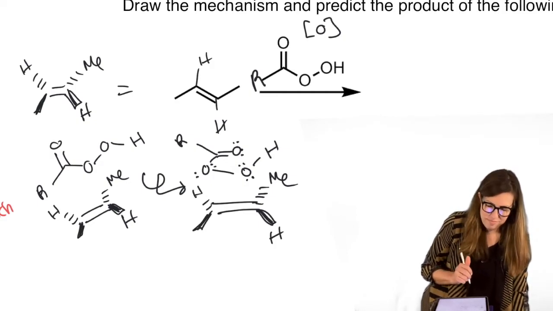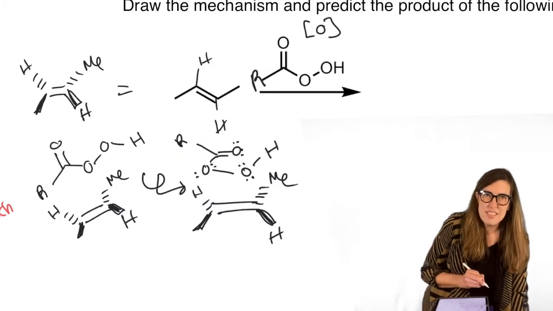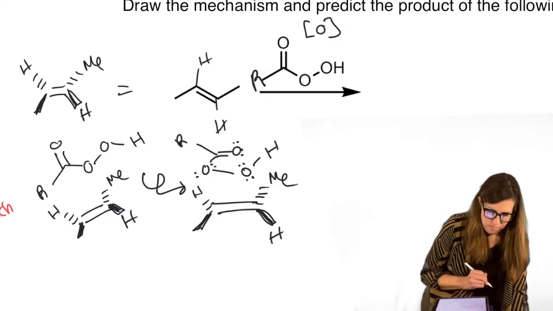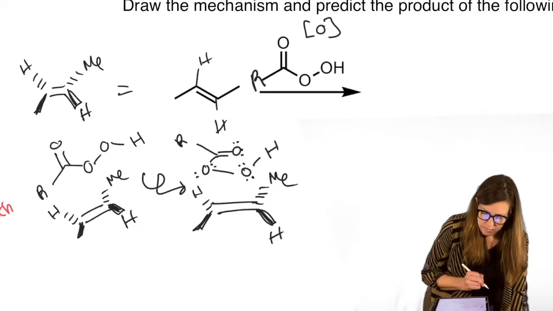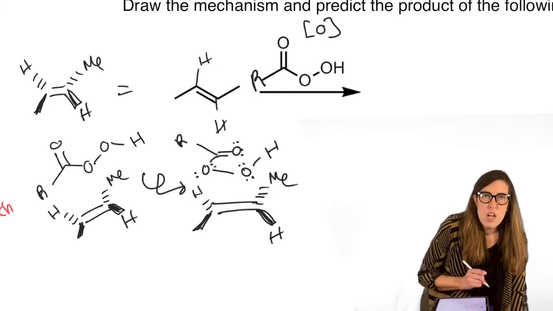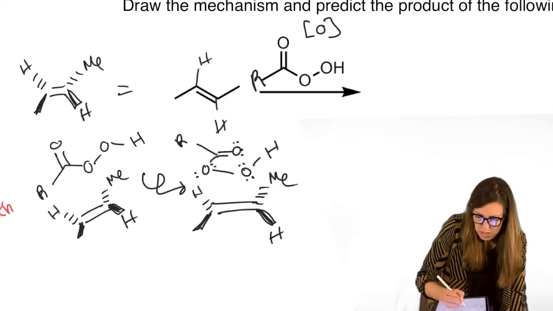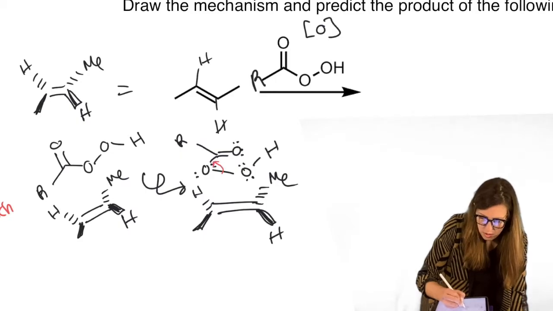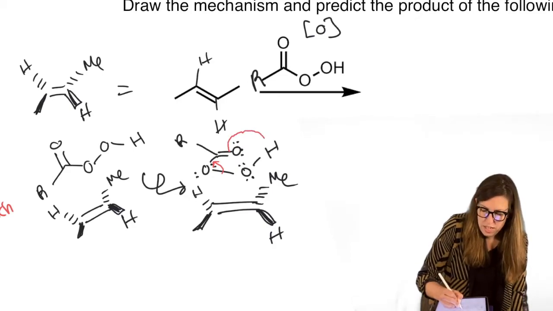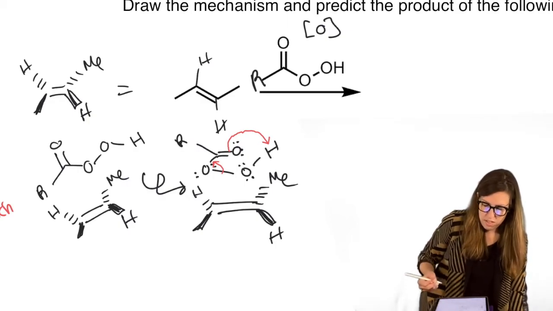Are you ready? This is a doozy, so hold on. A lot of arrows for one step. But let's try to reason through it. We know that heteroatom bonds are weak, so the order of drawing these arrows doesn't matter if you can make sense of it. You can say, I am going to break this bond and let it go here so that it can open up the carbonyl. And when it does that, instead of landing on the O to make an O minus, it'll grab that H. That'll save us a step, right? So we know it's not an O minus.